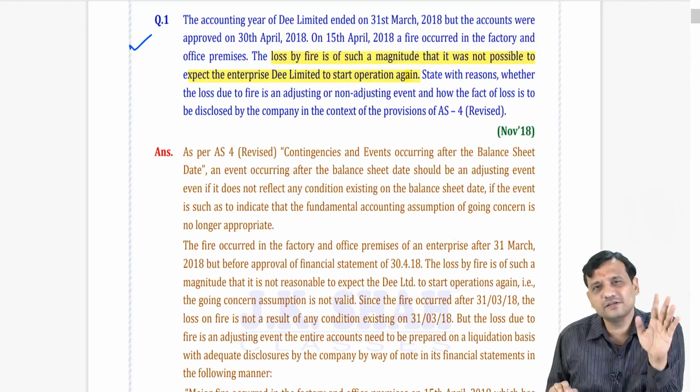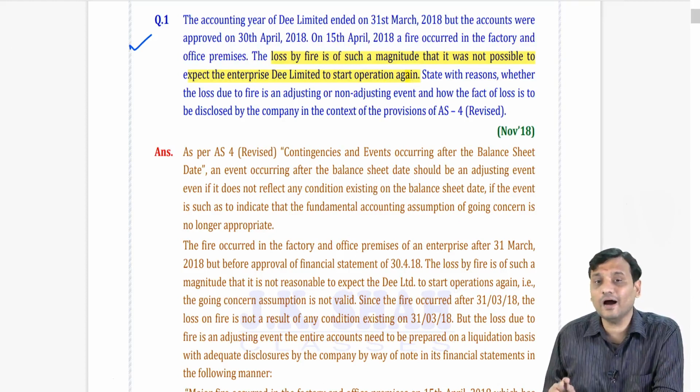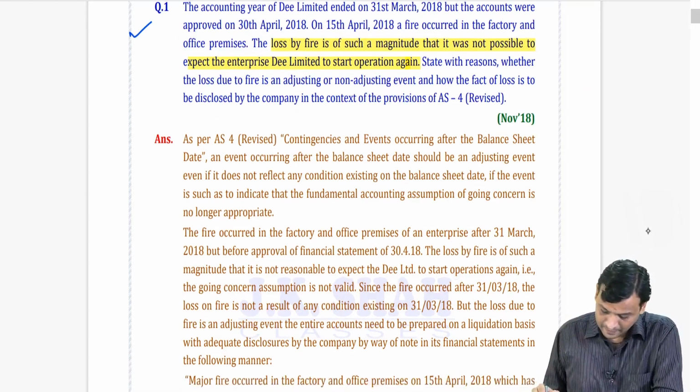Can I say it is a non-adjusting event? It is a non-adjusting event, but the magnitude of this non-adjusting event is such that I will not be able to continue the business. Hence, it will be treated as an adjusting event.